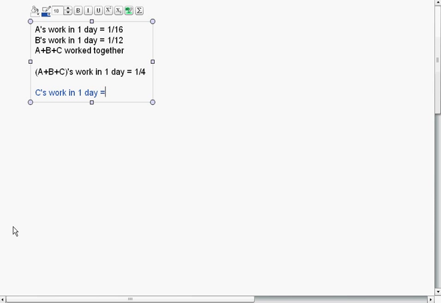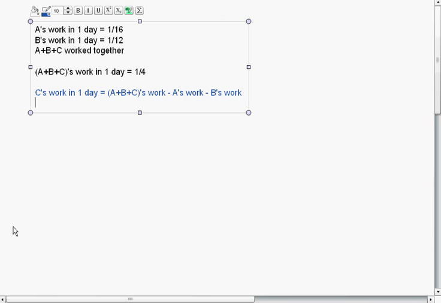So C's work in 1 day will be A plus B plus C's work in 1 day minus A's work minus B's work. Okay, so if we solve it, it will be 1 upon 4 minus 1 upon 16 minus 1 upon 12. Alright, so the answer will become 5 upon 48.